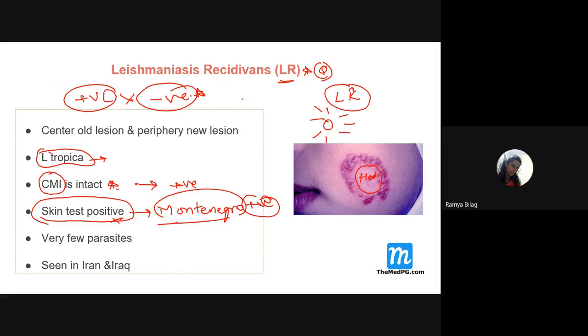And very important, if you see leishmaniasis recidivans and try to take a biopsy, especially from the peripheral areas, the parasite load will be very low. Very few parasites can be seen in this lesion. And it is commonly seen in which geographic area? In Iran and Iraq. So leishmaniasis recidivans is commonly seen in Iran and Iraq, with old lesions in the center and new lesions in the periphery. Here cell-mediated immunity is intact. That is the reason we see a positive skin test.